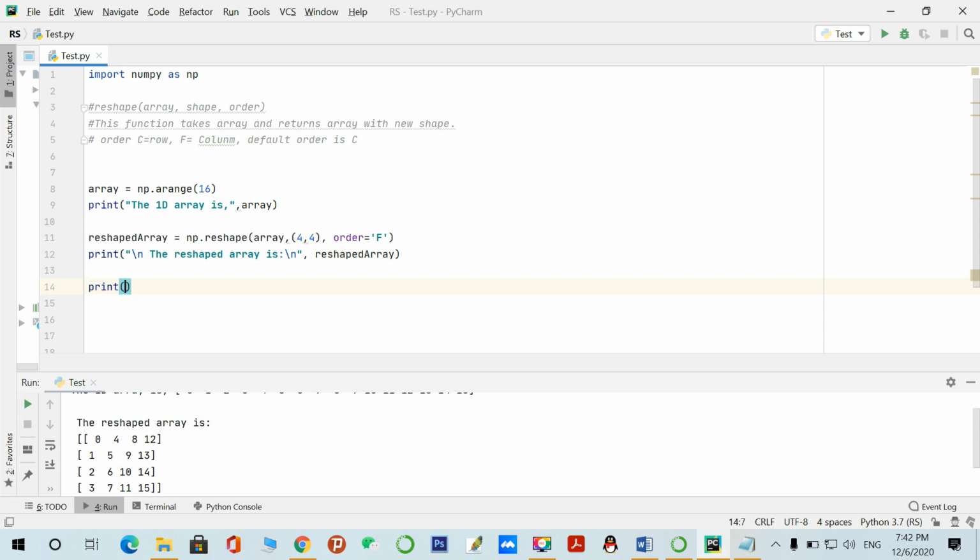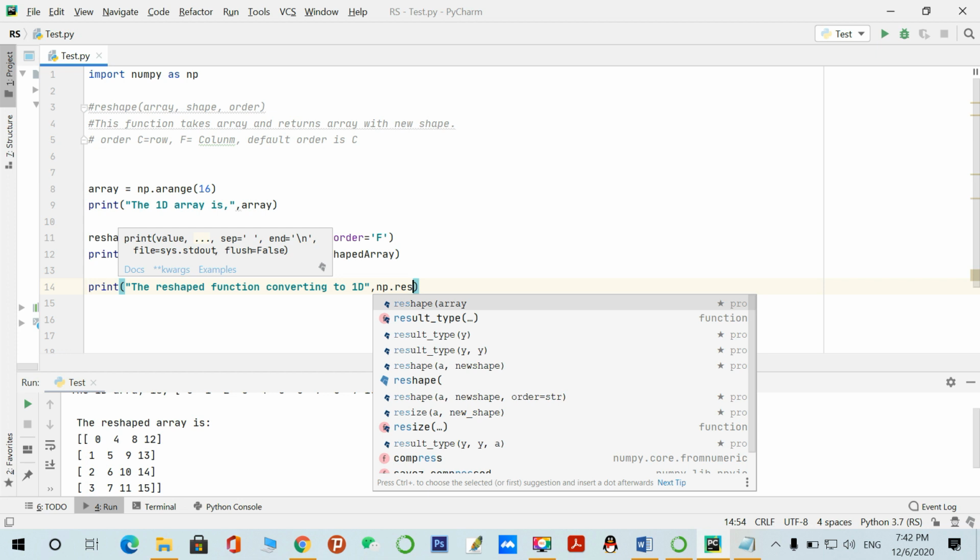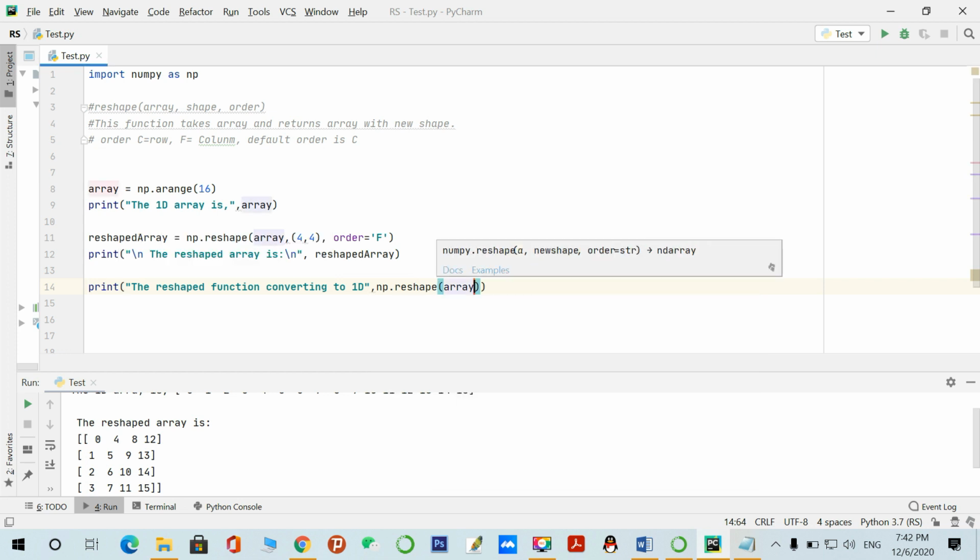Print the reshaped function, converting to one dimension like this. For example, the NumPy library reshape function, and here we have to give the shape, which is basically 16.